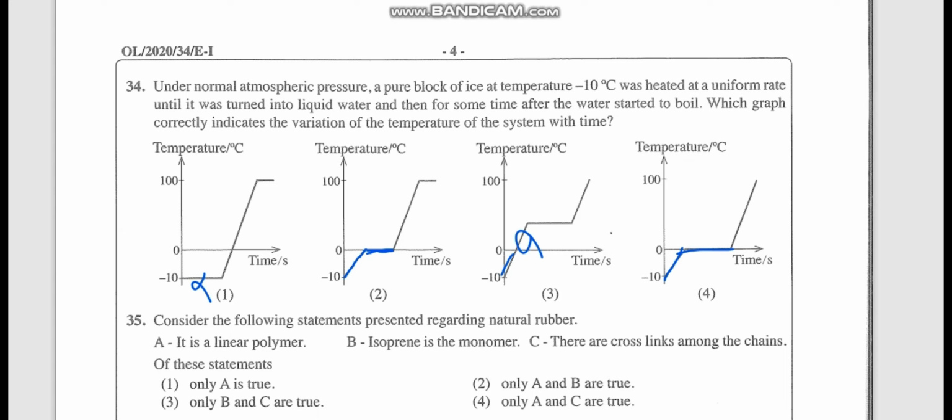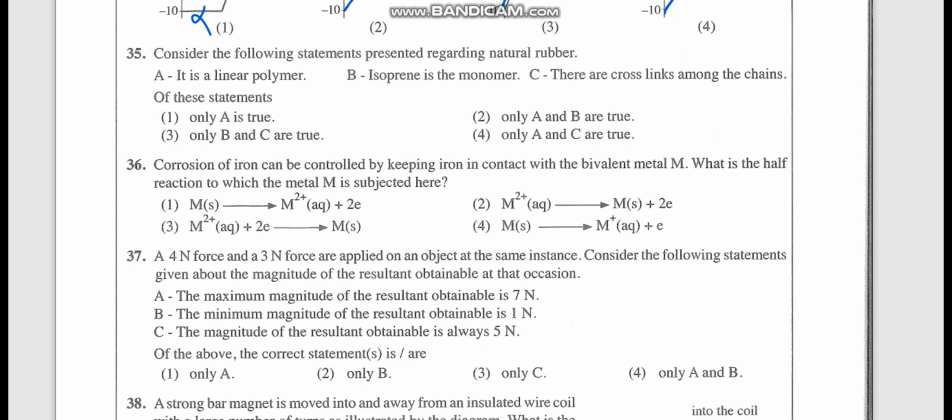After that, again it will start to increase. Why? Now it has completely turned into liquid and that liquid is starting to boil. So until 100 degrees Celsius the temperature will increase. And then again it will become constant because at 100 degrees Celsius water is turning to gas. Again a state change is taking place. During the state change, energy is used for the state change, not for the increase of temperature. So our answer would be the third one for the previous one.